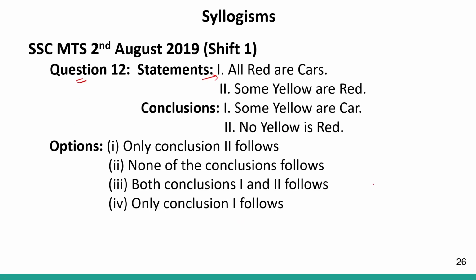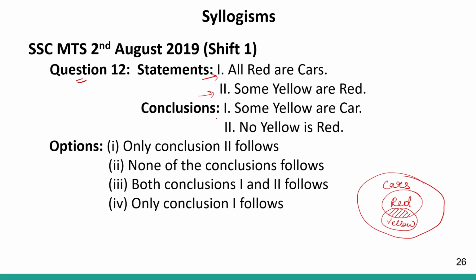Statement 1 says all red are cars. So all red are cars. Okay. Then statement number 2 says some yellow are red. So some yellow are red. Okay. The highlight being this area. So this will be how my Venn diagram will look. Now let us look at the conclusions.